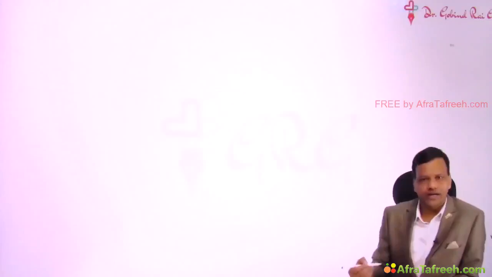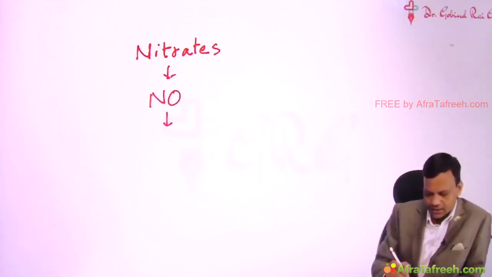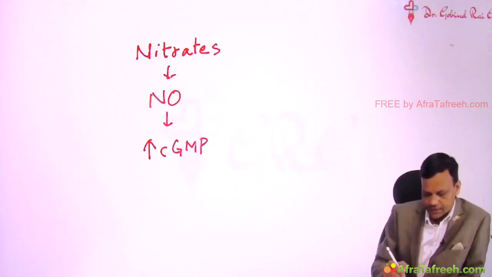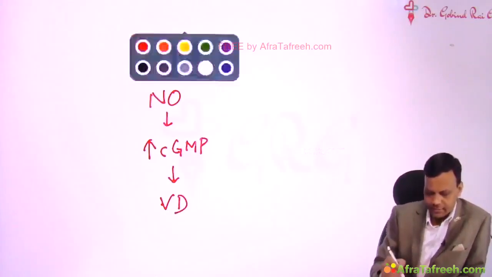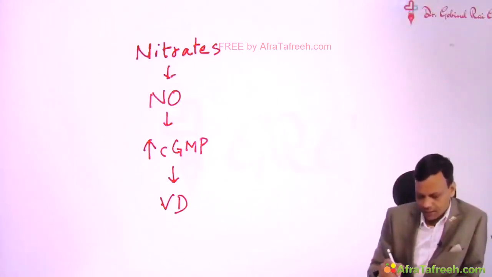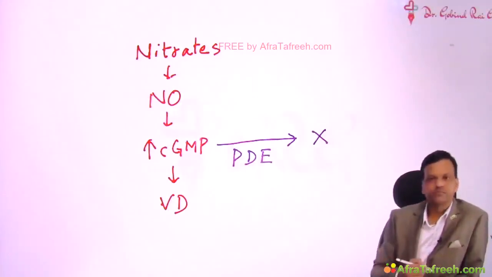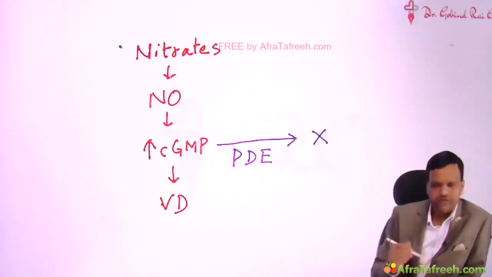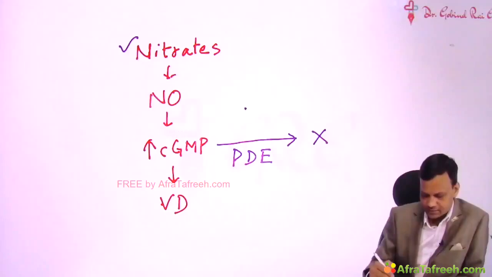There is one very important drug interaction with nitrate which is important to remember. First of all, we'll see nitrates. They act by releasing nitric oxide. Nitric oxide increases cyclic GMP. Cyclic GMP causes vasodilation. Now we know that cyclic AMP and cyclic GMP are normally metabolized by the phosphodiesterase enzyme. So if a person is taking nitrate for angina and we give him another drug which inhibits phosphodiesterase,